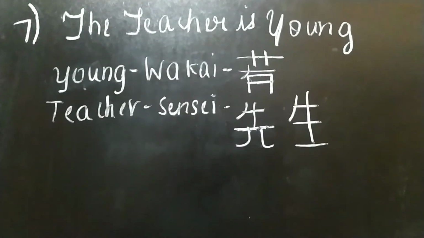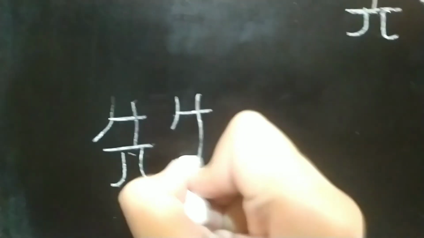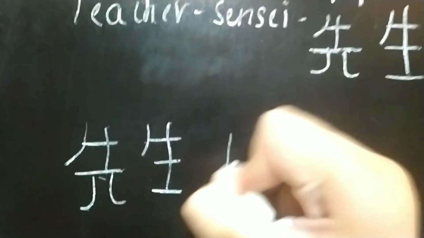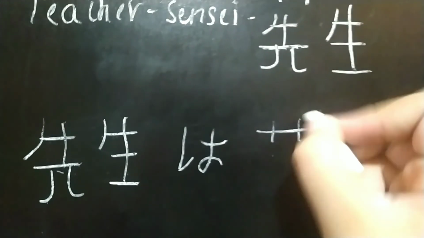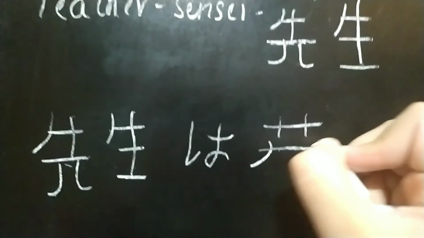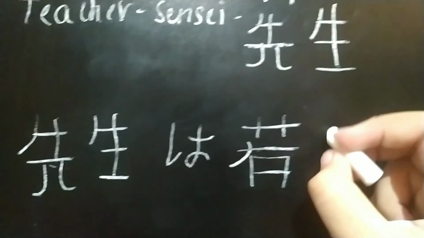And next one is the teacher is young. Young means wakai and teacher means sensei. And there's an adjective also. Okay, first of all we will write teacher, which means sensei, and then we will write wa. Then we will be writing the adjective, and like this we are going to write it, and it's easy.